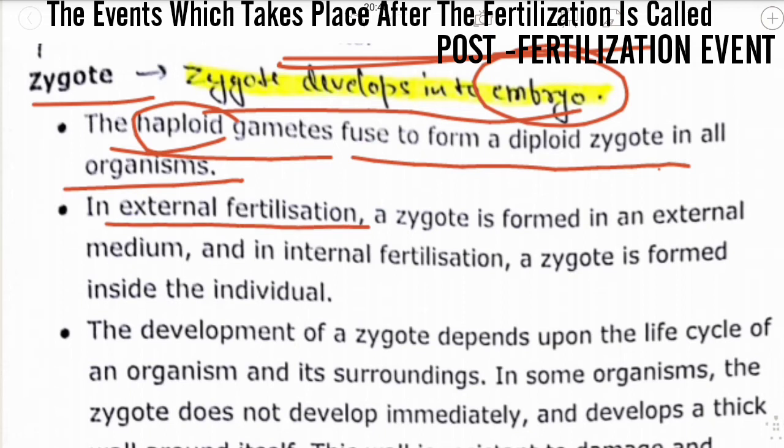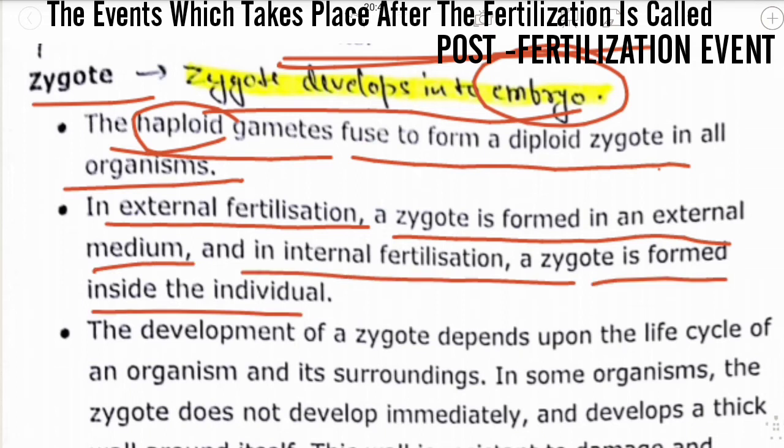In external fertilization, a zygote is formed in an external medium, and in internal fertilization, a zygote is formed inside the individual. What is external fertilization? External fertilization occurs in amphibians and aquatic organisms, where it takes place in the water, so the zygote formation takes place in the outside medium. Whereas in internal fertilization, zygote formation takes place inside the individual. For example, birds, mammals and humans.